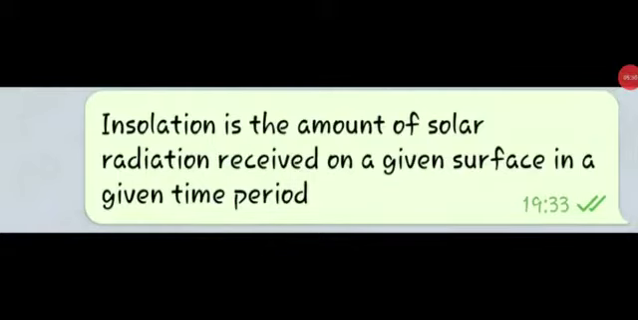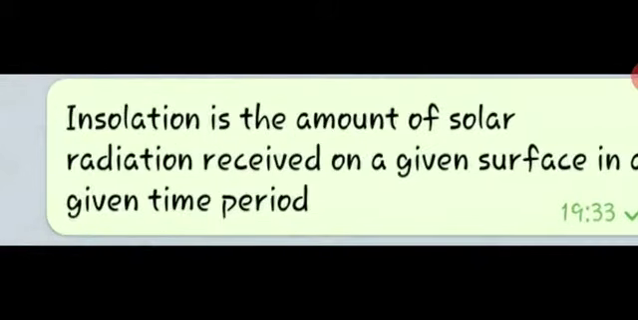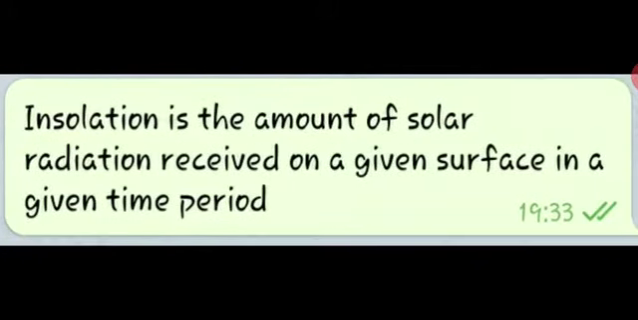What is insolation? Insolation is the amount of solar radiation received on a given surface in a given time period. So insolation is nothing but Surya Kadir Visal in Tamil. So incoming solar radiation is called insolation. Then for the third one, what is the third short answer? What is meant by atmospheric pressure?